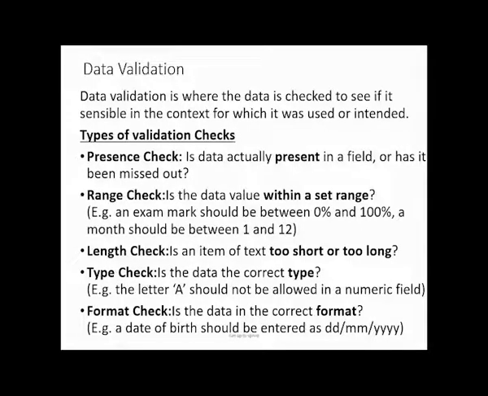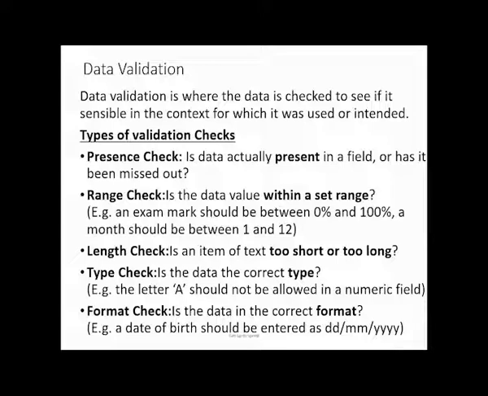Let me give you an example. You're a teacher. When it comes to your marks, 0 to 100 makes sense when you talk about the marks of the learner, meaning a student can score 0, can score 100 maximum. So between 0 and 100, that is valid data. But if I tell you 120, it is not valid in the context of examination mark.